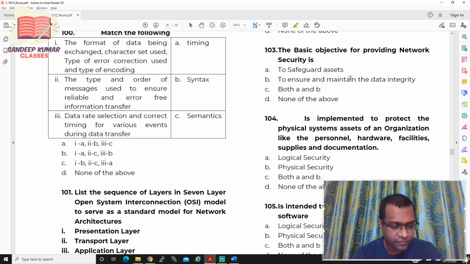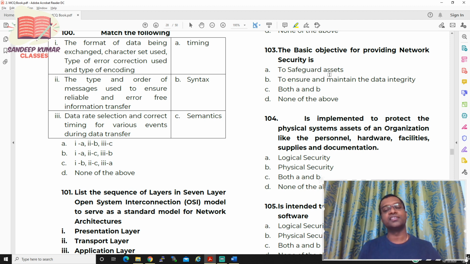Generally, when we see this type of question, we think that the right answer is to safeguard assets, but because you have both A and B and none of the above, you should be careful. So why do we require network security? To safeguard the assets. When I say assets, it is the physical assets. We have certain methods to protect our physical computers, physical servers, etc. That is one reason we require network security.